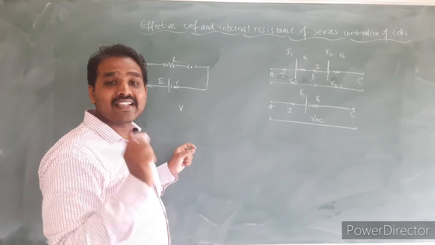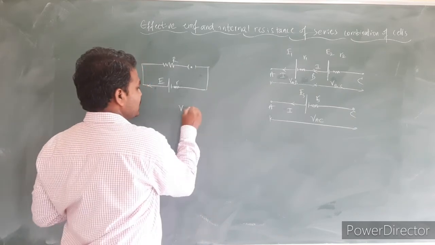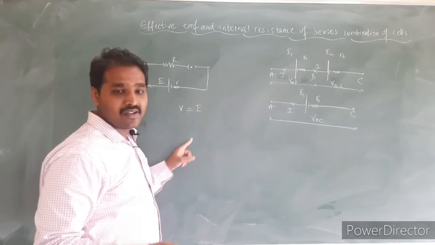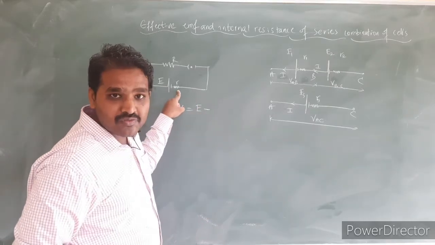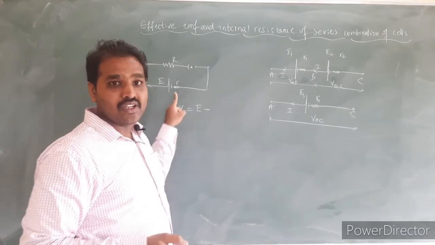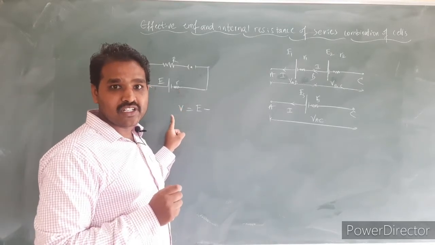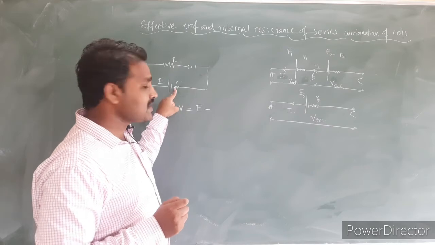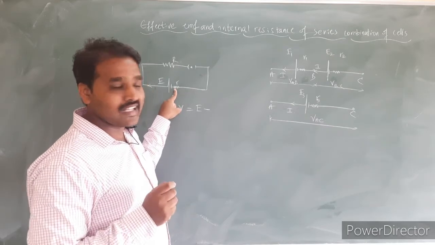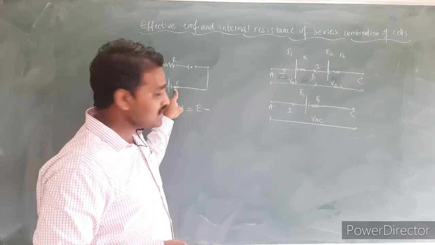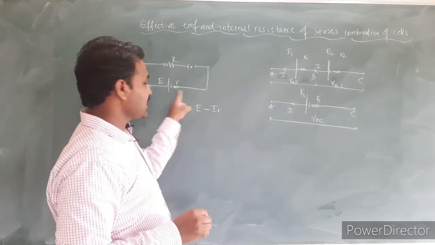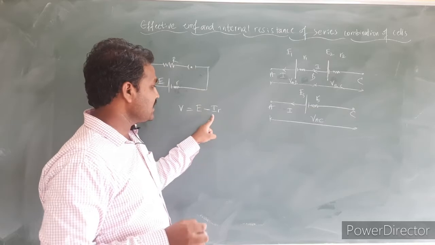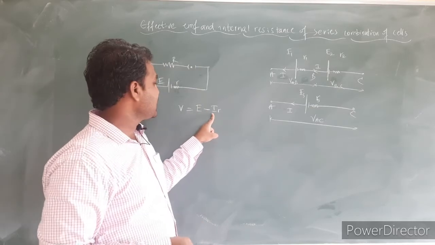That will be less than the EMF of the cell by the magnitude of the potential drop because of this internal resistance. Why do we get a lesser value of potential difference? Because there is some potential drop within the cell because of the internal resistance of the cell. That potential drop is given by I into r because the current is flowing through the cell also, hence there will be a potential difference because of the internal resistance.